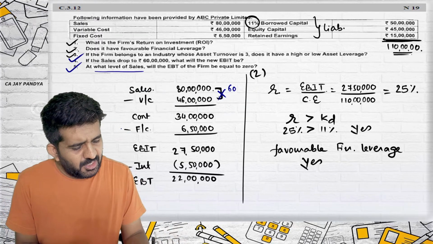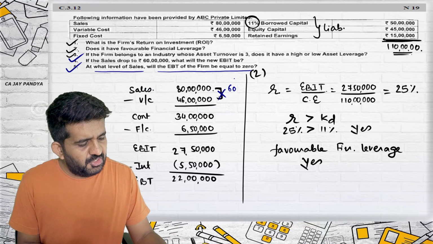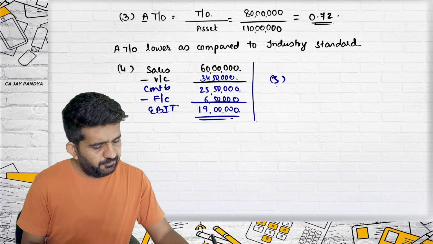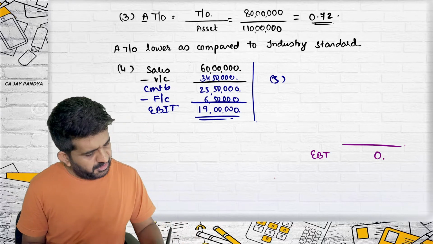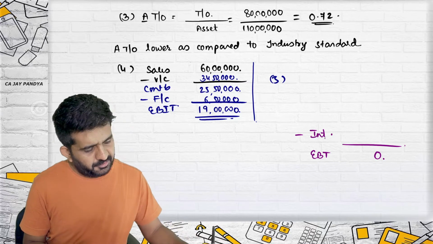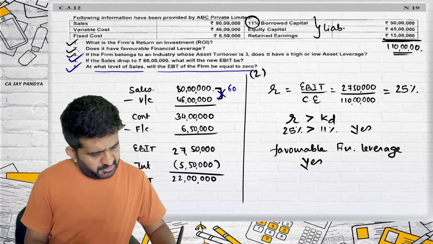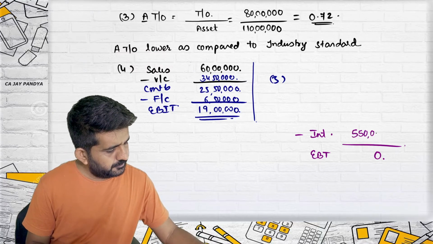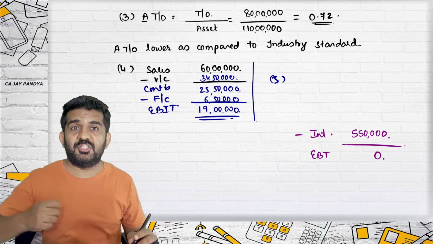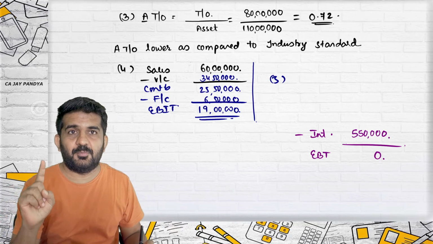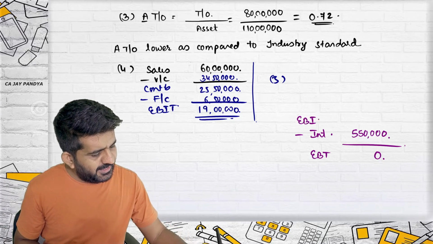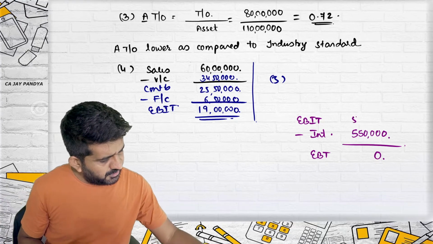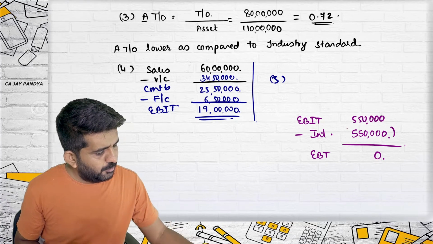Fifth, at what level of sales will the EBT of the firm equal 0? Fifth answer. They want EBT 0. Before EBT, interest comes. Interest is 5,50,000. Sir, is it financial break-even point? No, financial break-even point is a point at which EPS is 0. So what should be EBIT then? If this is 0, this is 5,50,000, this should be 5,50,000. Then only EBT will be 0.